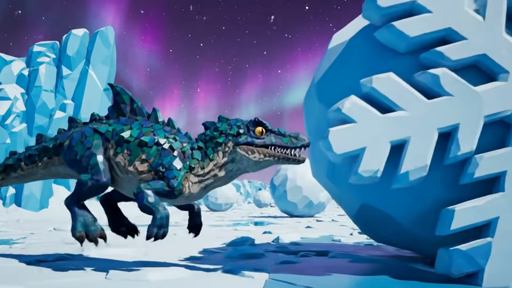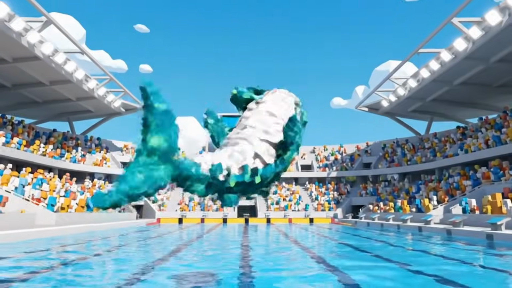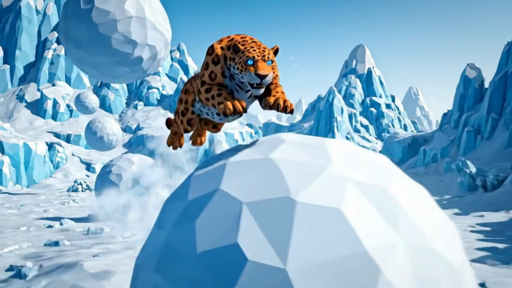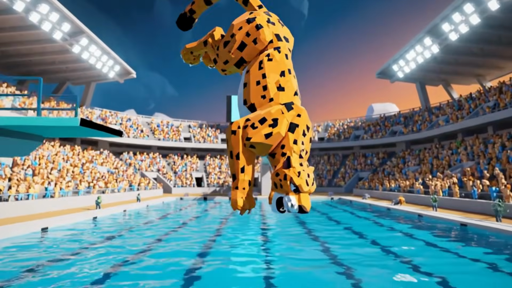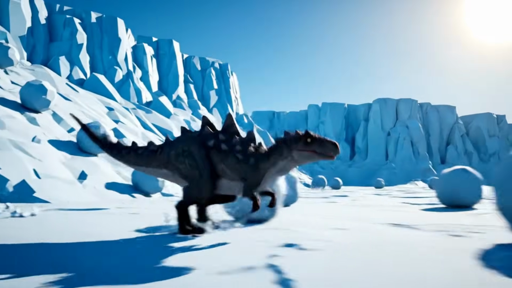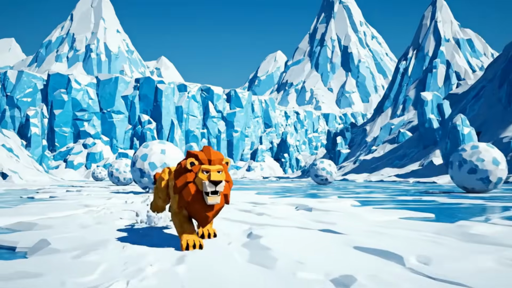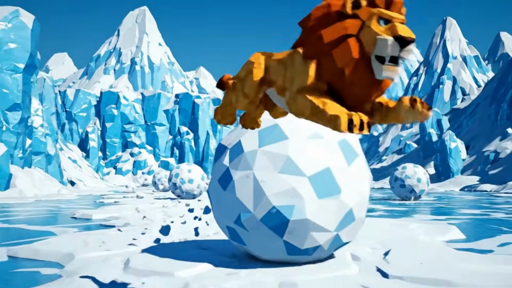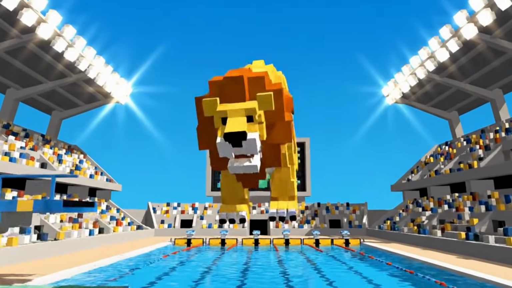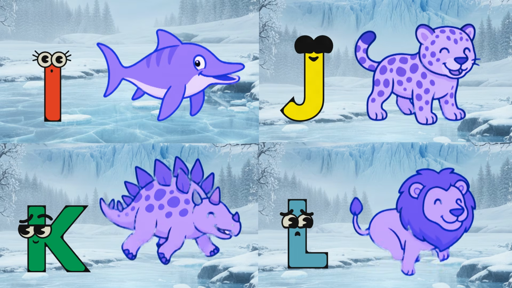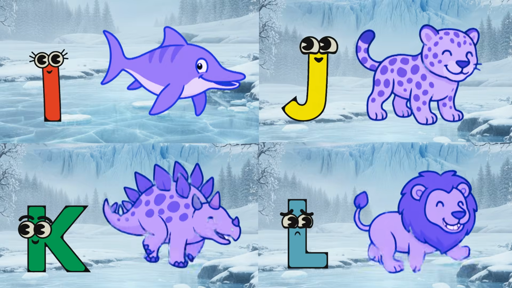I is for ichthyosaur, splash, splash, splash. J is for jaguar, snarl, snarl, snarl. K is for kentrosaurus, stomp, stomp, stomp. L is for lion, roar, roar, roar. I, J, K, L, prehistoric safari animals.